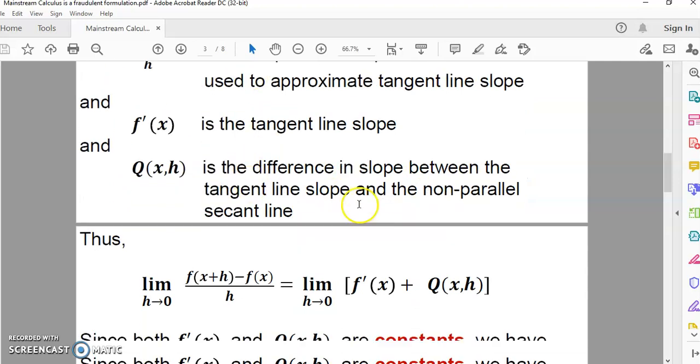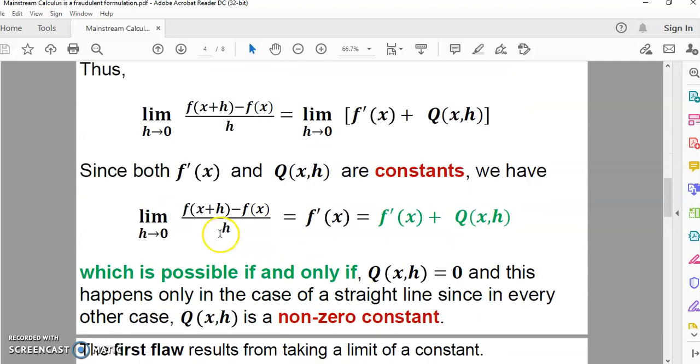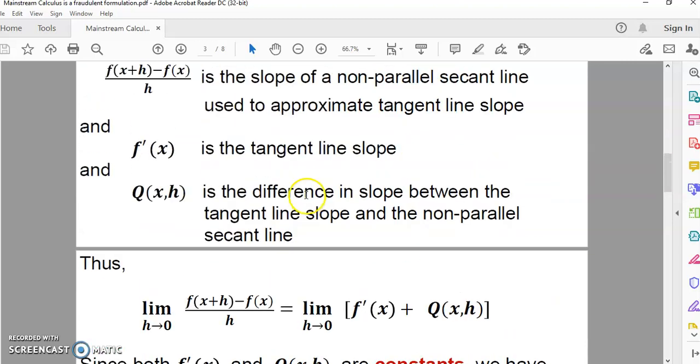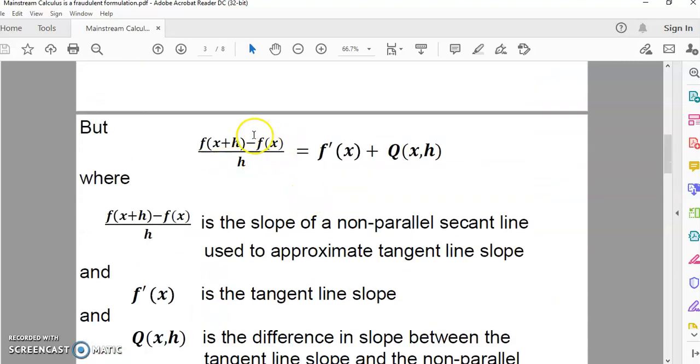And you can see the proof of all this in the article that I'm going to put in the detail section. So both f prime of x, and we didn't have to call this f prime of x. We could have just said up here that this difference quotient is equal to, we could have written this out. We could have said non-parallel secant line slope is equal to slope of tangent line plus the difference between them, right?